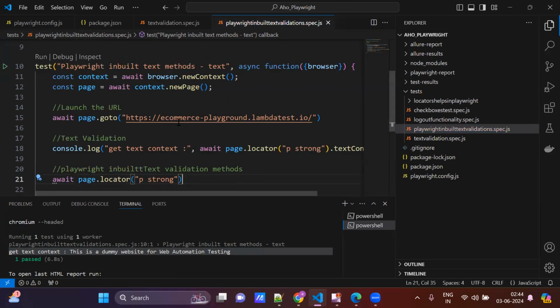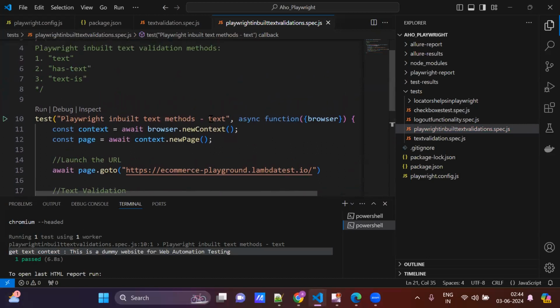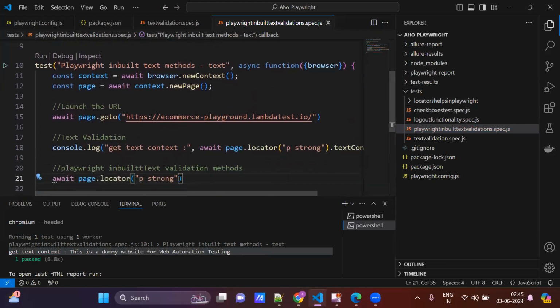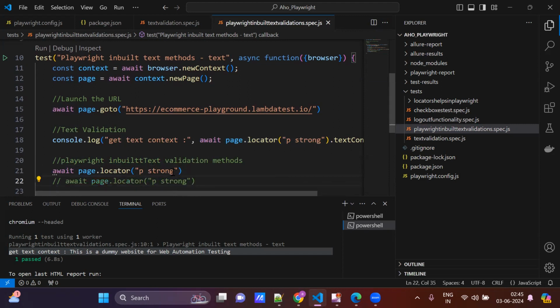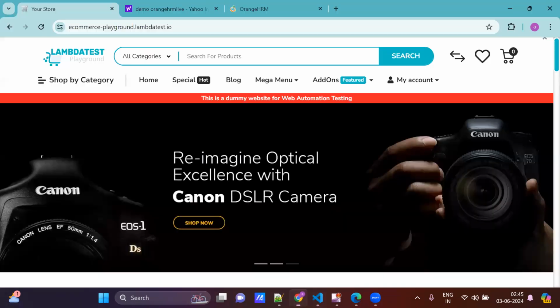The first one is what we have seen here: text. What is the text? Keep this one as it is, copy one more thing, and comment it. First one, I'm directly using the text. What is the text? It is printing here, this is a dummy automation testing. Copy from here.